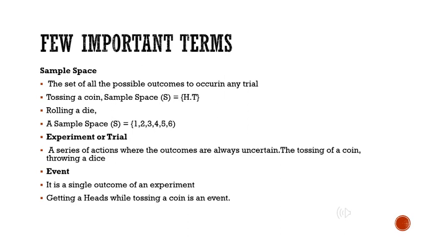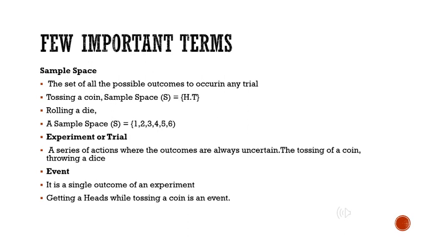Next we are going to deal with the important terms that we use in probability. Sample space. Talking about sample space, it is the whole sample we are looking at while doing the probability. So, the set of all the possible outcomes to occur in any trial. Example, tossing a coin.